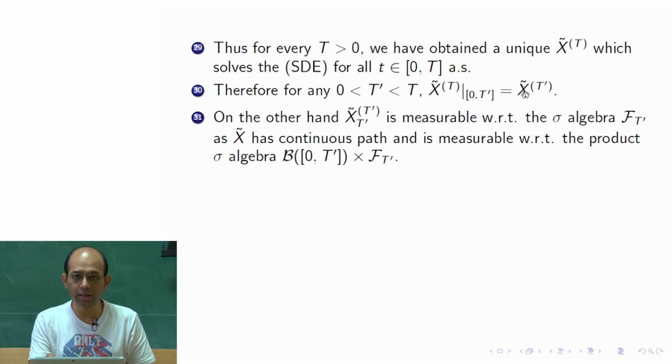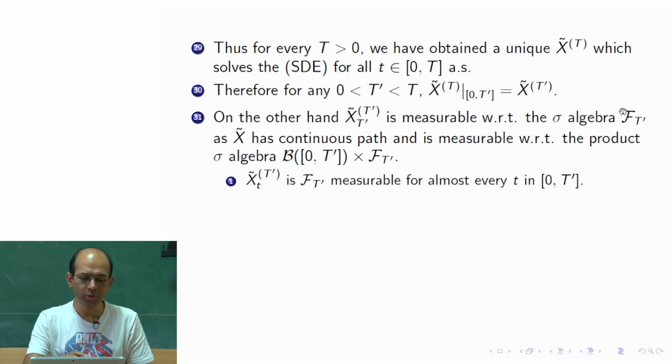From there, how can I assure that its value at t prime is measurable with respect to F t prime? We do it in the following manner. x tilde t prime evaluated at small t is F t prime measurable for almost every t in 0 to t prime, which we obtain from the argument of Fubini's theorem. There we get that a particular section of a measurable function is measurable for almost every t.